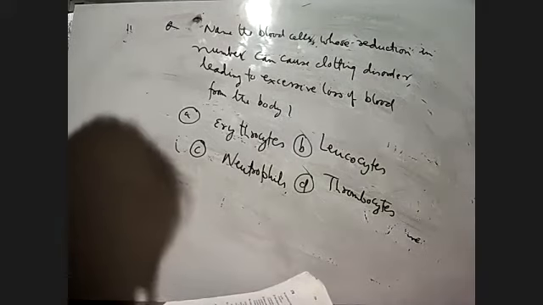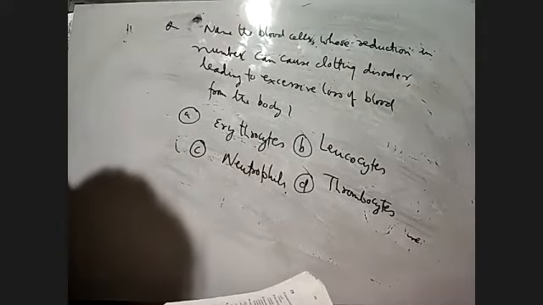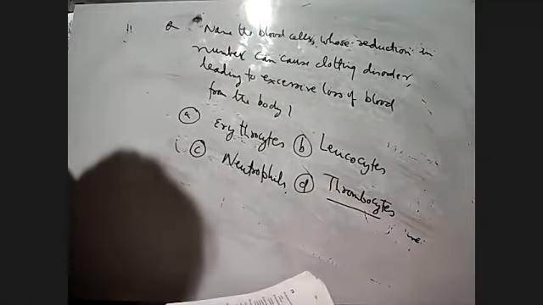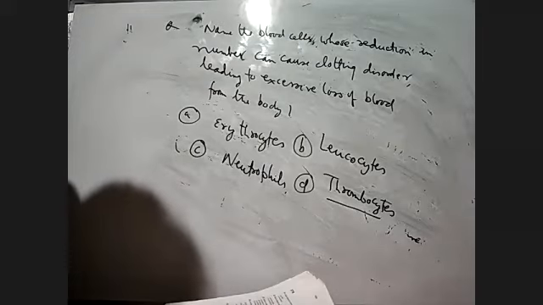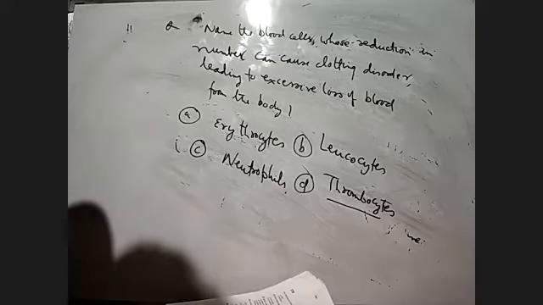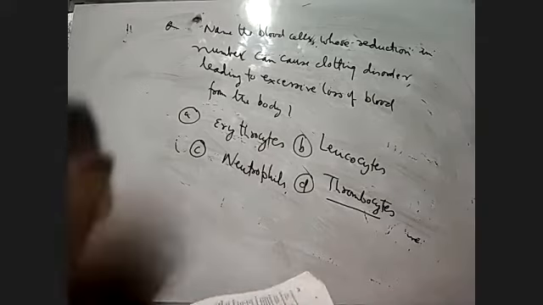So here, thrombocytes are the blood cells that can lead to a clotting disorder, resulting in excessive loss of blood from the body. These are also called blood platelets. Blood is made up of two parts: the plasma part, and the cellular part, which is made up of RBC, WBC, and platelets.